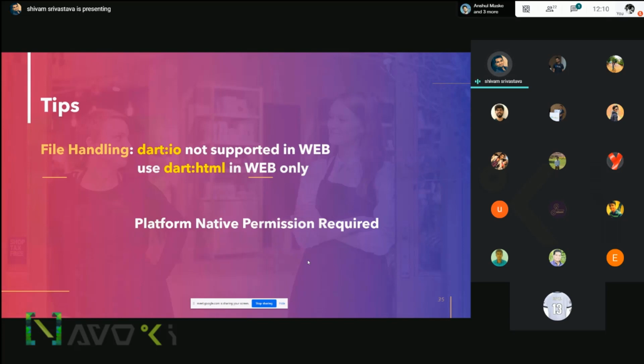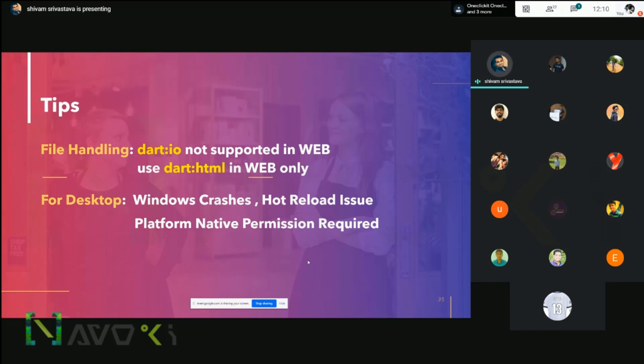If you are new to it, like the first time we didn't know that, so I thought there are some tips that should save your time. Use Dart HTML for the web part. There is a separate package in Dart HTML to handle HTTP requests and responses and file handling. For the desktop port, there are some window crashes and hot reload issues. Platform native permissions are also required.